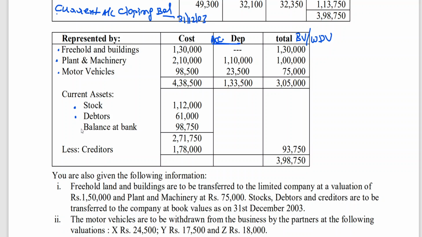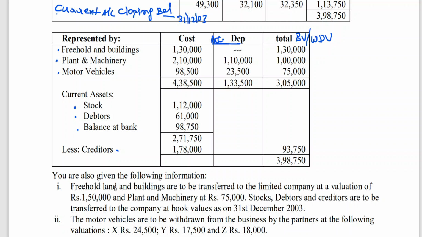So what I am trying to tell you, why I am giving the list of these assets, is because these assets other than balance at bank have to be realized. Option 1, realized means sold in the market to get the cash, or second option, it can be taken by the partner, or it can be taken by the company. Same is the case with creditors. Creditors can be paid in cash, can be taken by the partners, or can be taken by the company. So we are having 6 assets total and 1 liability.